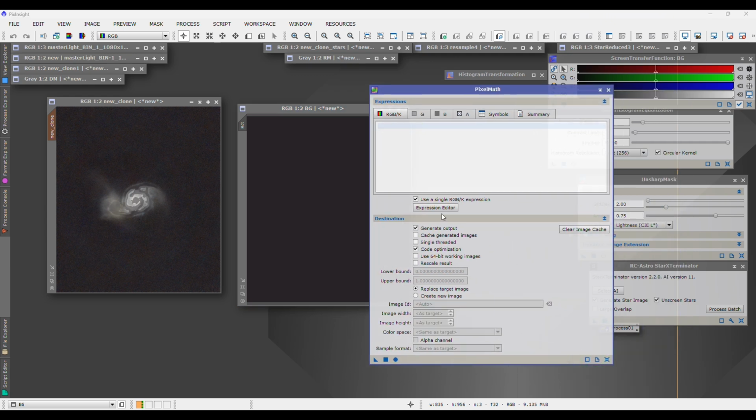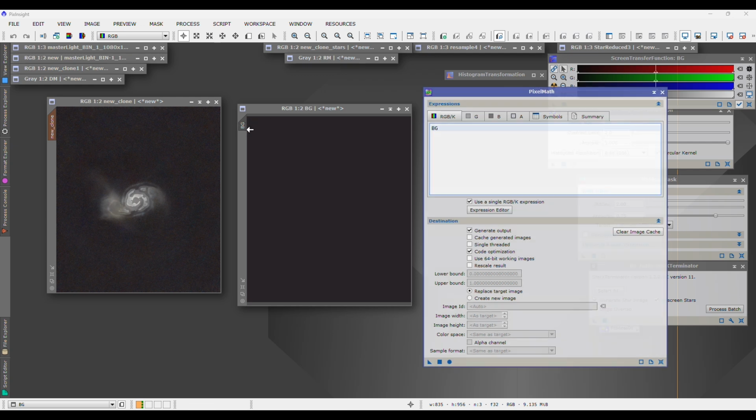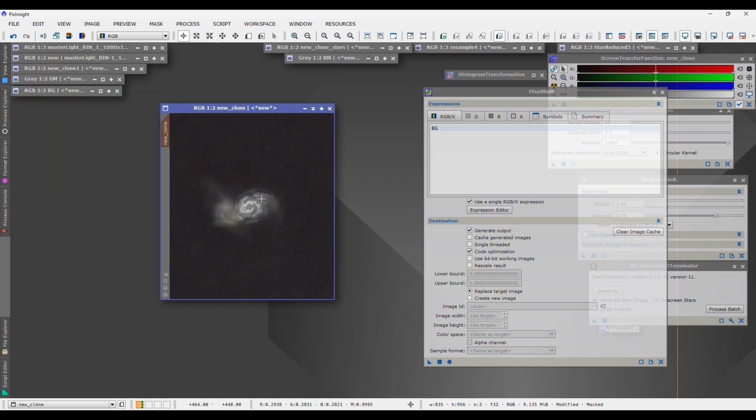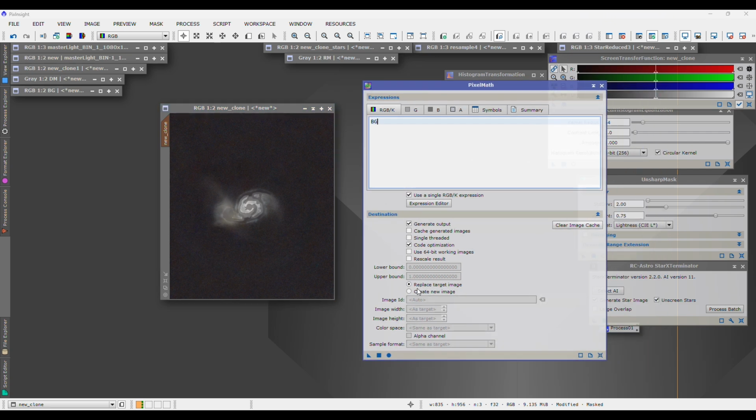And now what we're going to do is type in BG here in our pixel math equation expression. BG, it's referencing this image here that we just created. Go ahead and minimize that over here because we're going to put it on this image here. We've got our range mask enabled. We're hiding the range mask. And now I believe we have everything right. We're not going to create a new image here because we actually want to do the change to this image. So we're going to replace the target image here with what we're going to do. And what we're about to do is do this process 3 to 4 times. You'll see what I mean here as we do it.